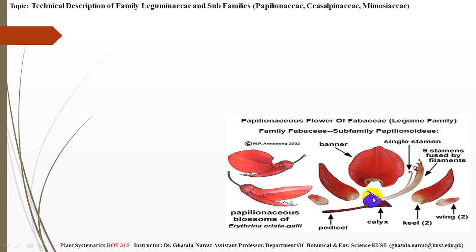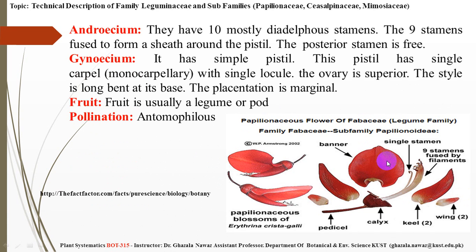This is the calyx that forms a tube, these are the two wings, and this is the keel, forming a boat-shaped structure. This one is the vexillum. So this is the papilionaceous type of flower.